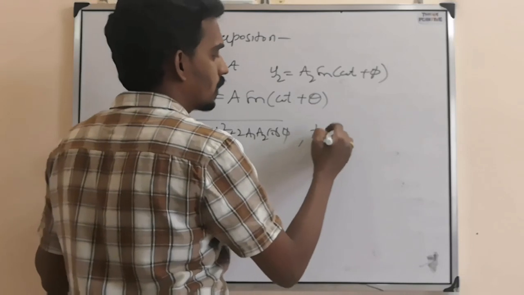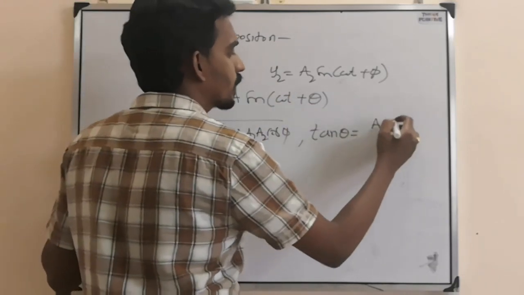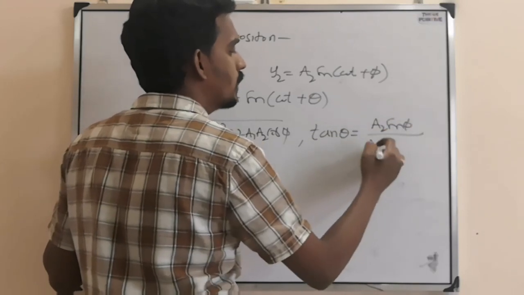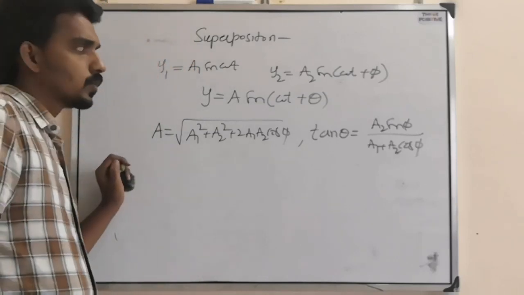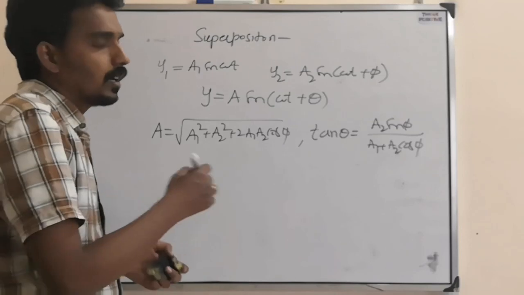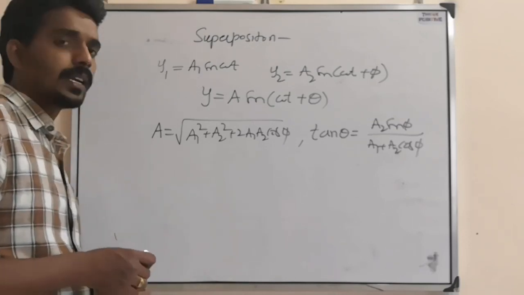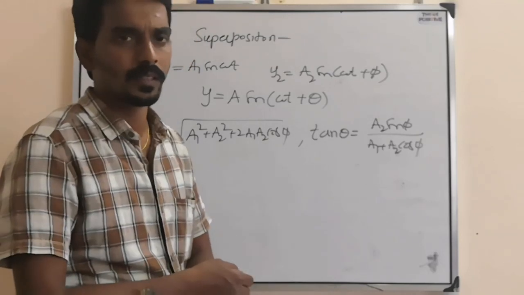And if you want to find the theta value, tan theta equal to A2 sin phi by A1 plus A2 cos phi. So this way you need to understand the formula for resultant amplitude when two different waves superimpose each other.